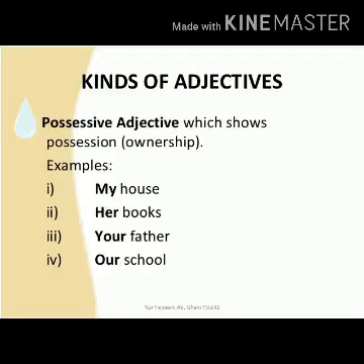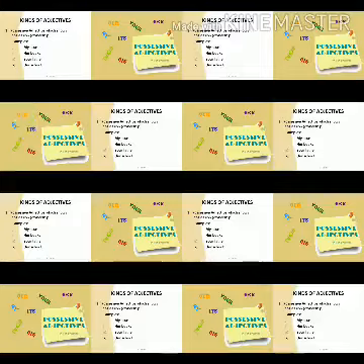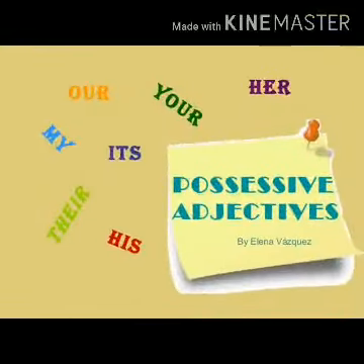Next example is her book. Whose book is there? Her. So her is the possessive adjective. The words my, your, our, her, his, their, its are the possessive adjectives. These adjectives are also followed by the nouns.